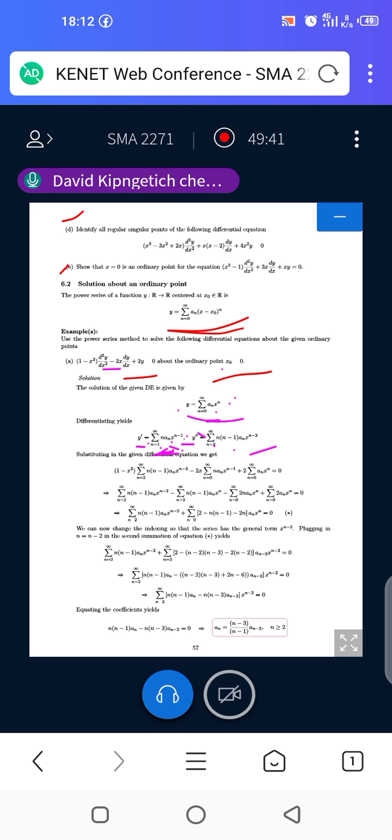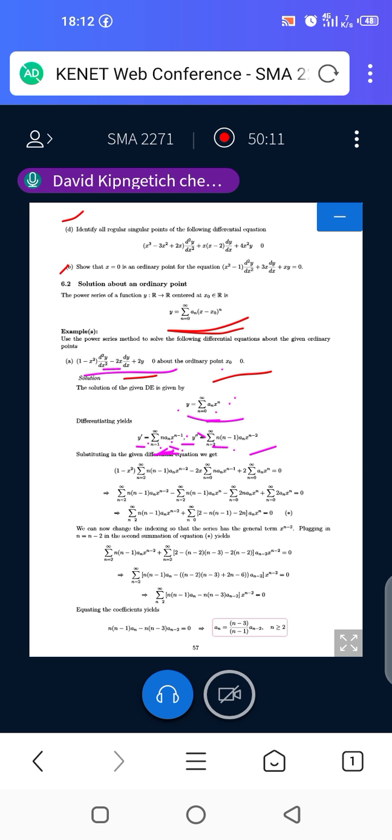It doesn't make sense to begin at n equals 1, because we would have 1 minus 1, which is 0. So we start at n equals 2. Having obtained those values, you replace them back in the equation.